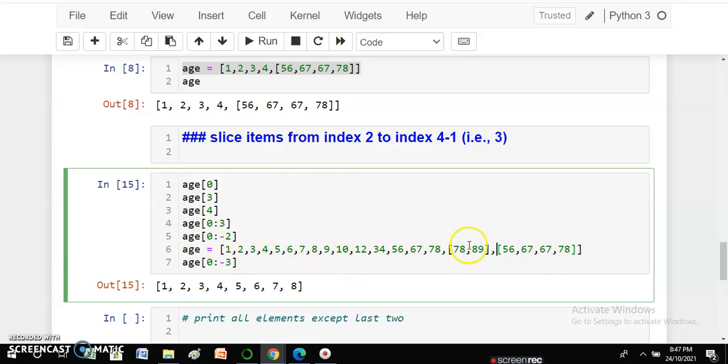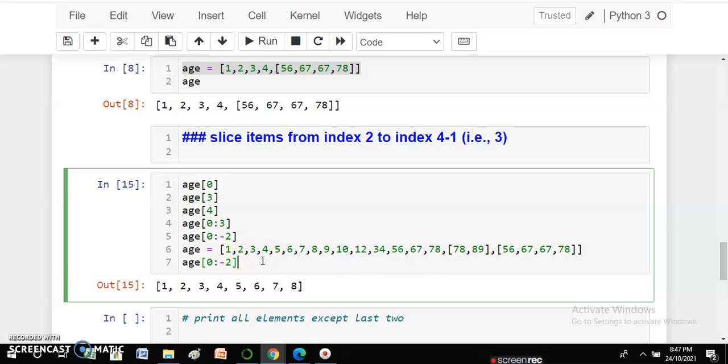And now this is a huge list and I don't want to apply much of my energy on counting how many elements are there. I want all the elements from the beginning till the third last element. So I'll write here from 0 to minus 2, which means minus 1 will be excluded and minus 2 will also be excluded, because the thumb rule is that in the list the lower limit is included and the upper limit is not included.